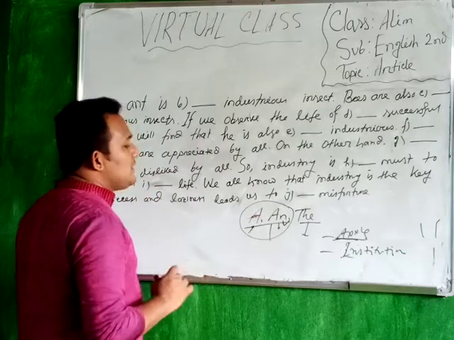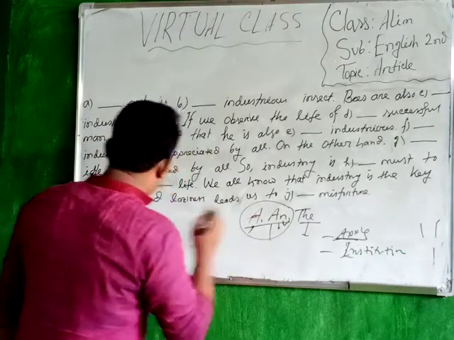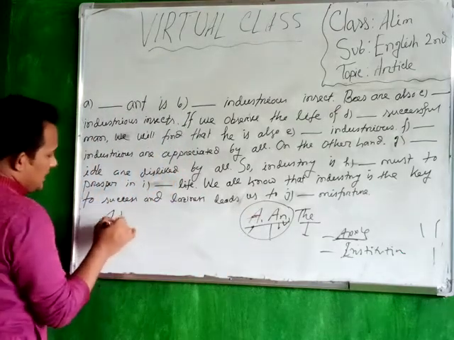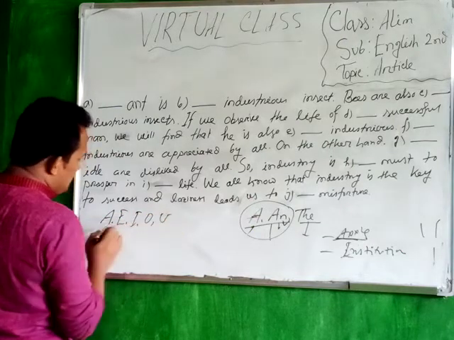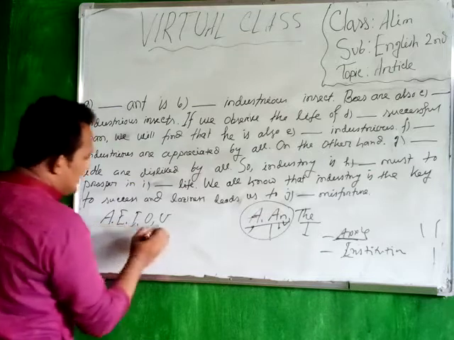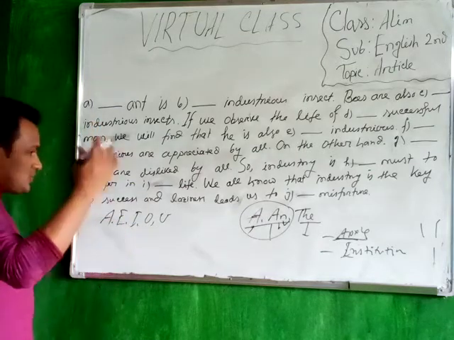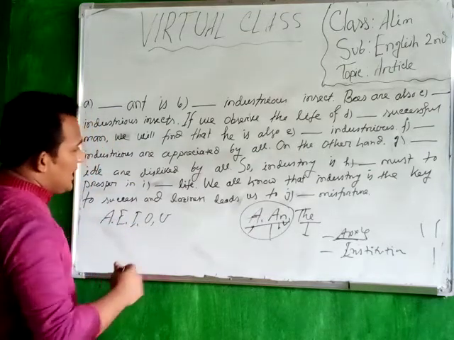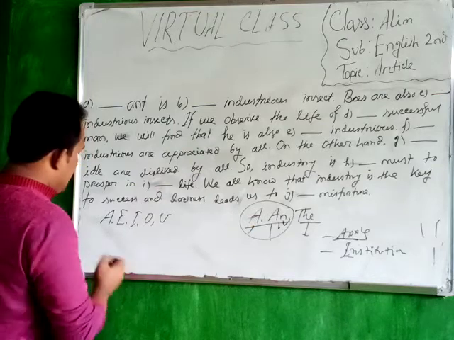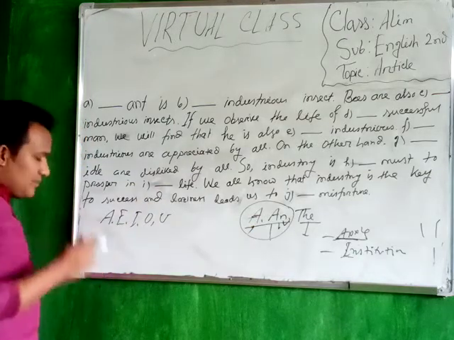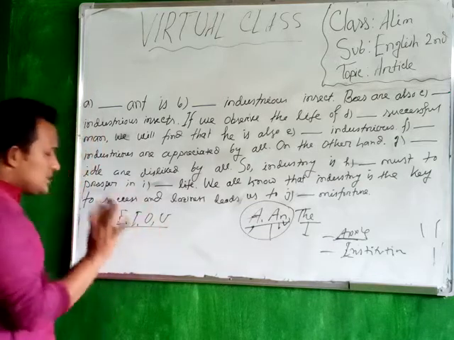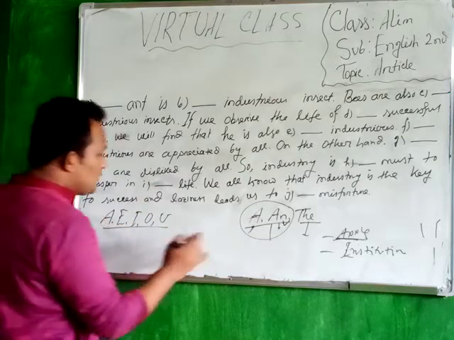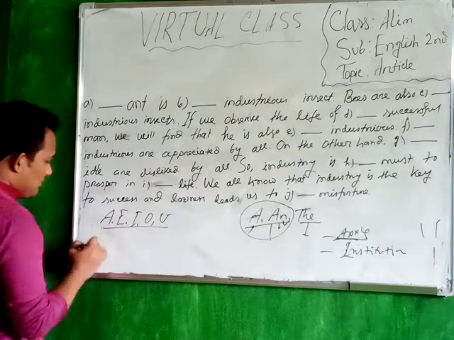So what is a vowel? A, E, I, O, U. These 5 letters are vowels among 26 letters. And others are consonants, except these 5 letters. If you find a vowel sound, you have to put article an before this vowel sound.